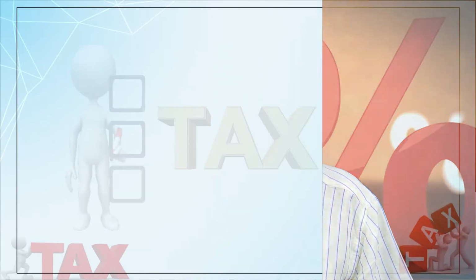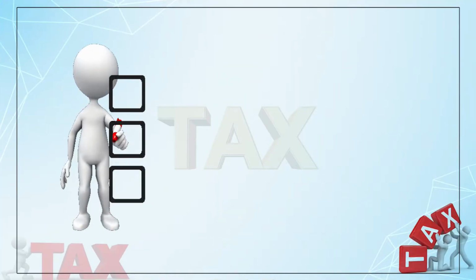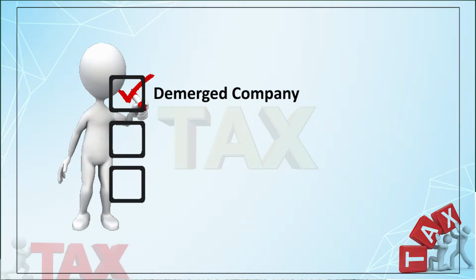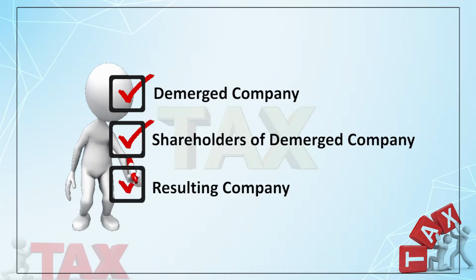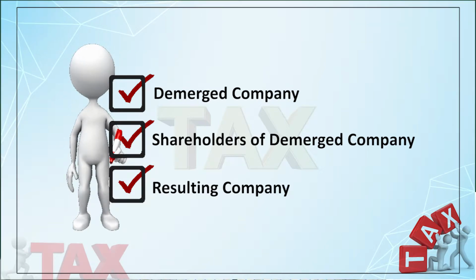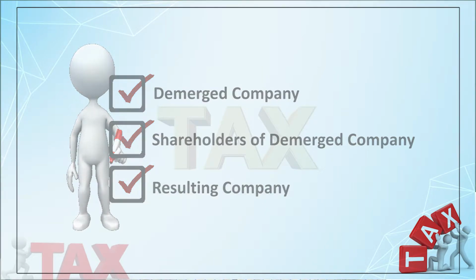Now, I think you have already gone through our earlier session on amalgamation. In the same way, I am going to discuss the tax implications of the demerger from 3 aspects. One, from the point of view of the demerged company or the selling company; from the point of view of the shareholders of the demerged company; and thirdly, from the point of view of the resulting company or the purchasing company. So, let's take the things one by one.